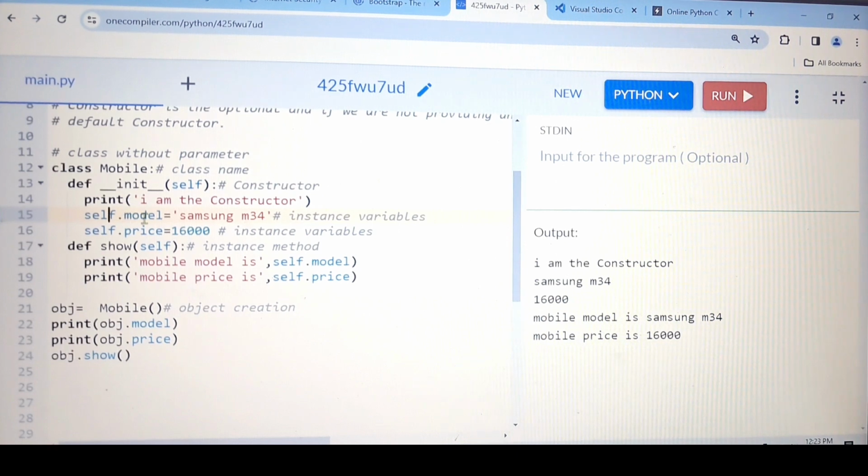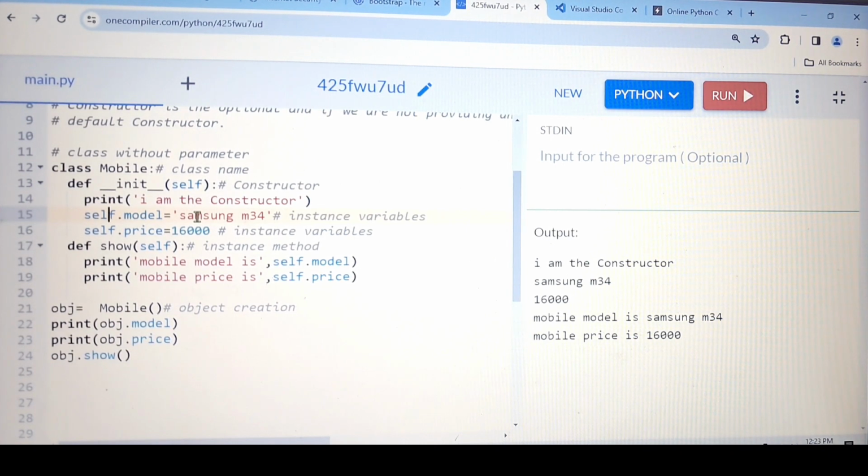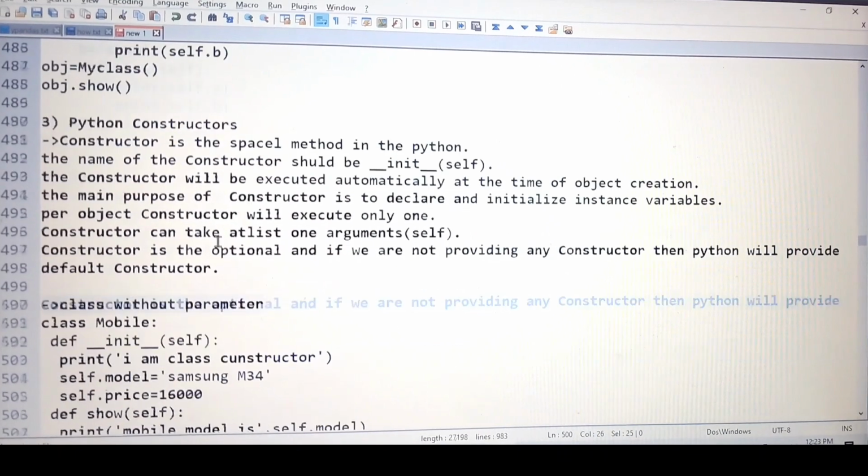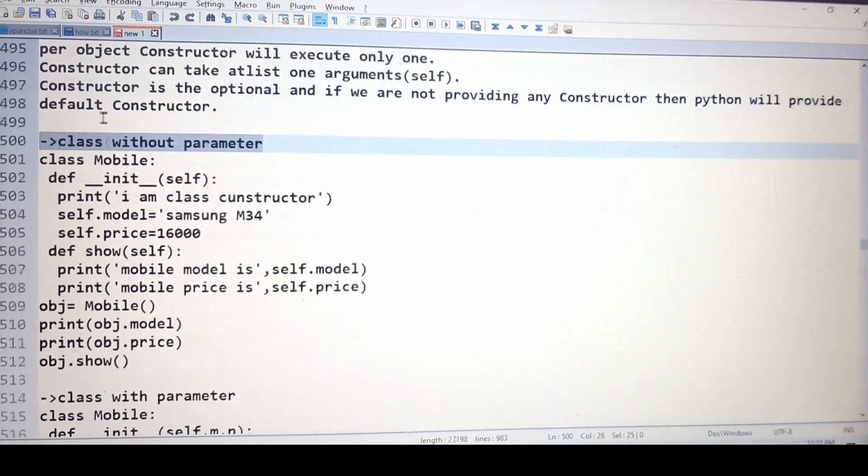So this is the example of the class without parameter. First example of the class we have seen where we are not using the constructor. The second example we have seen where we are using the constructor but without parameter. So the next we are going to see the class with constructor along with parameter. Let me show you what I'm trying to say. So this part we have seen.